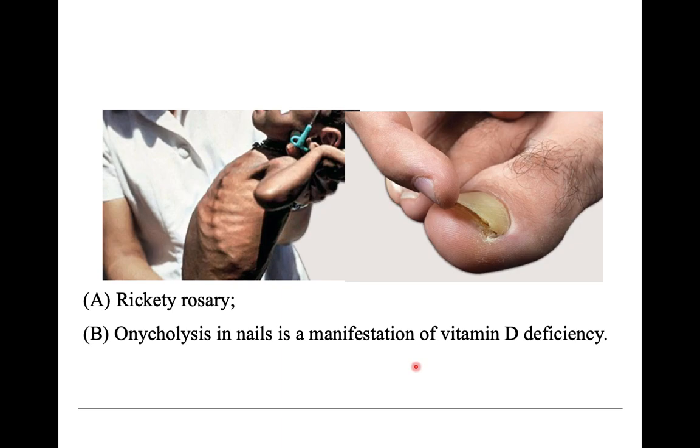Okay, so these were the things that can be asked on vitamin D. The questions will be like dietary sources, RDA, biochemical role, and deficiency features of vitamin D.